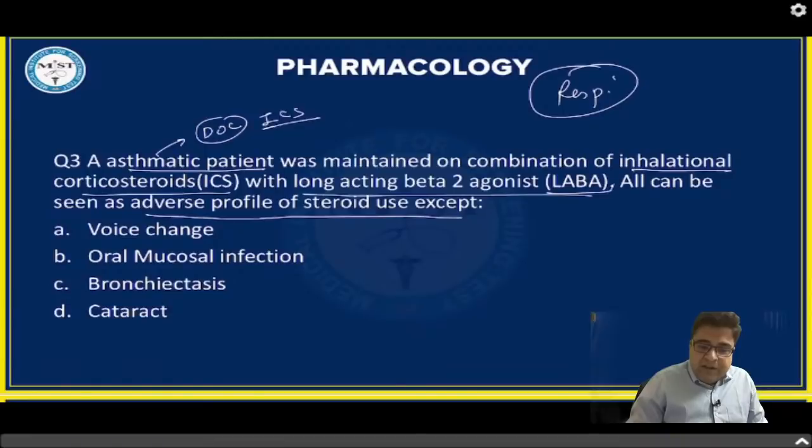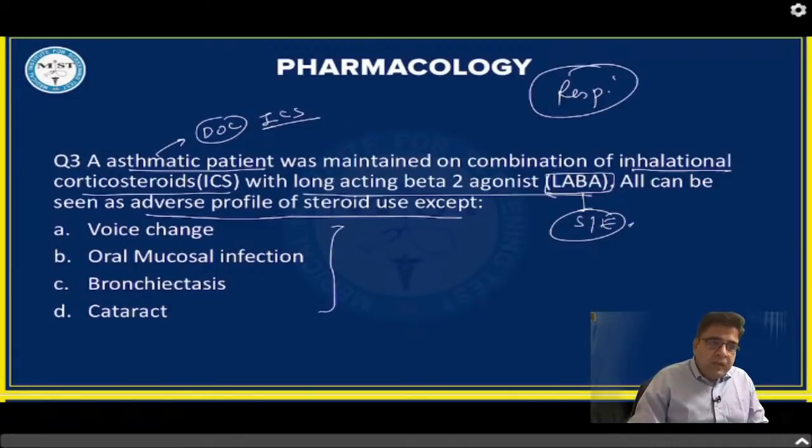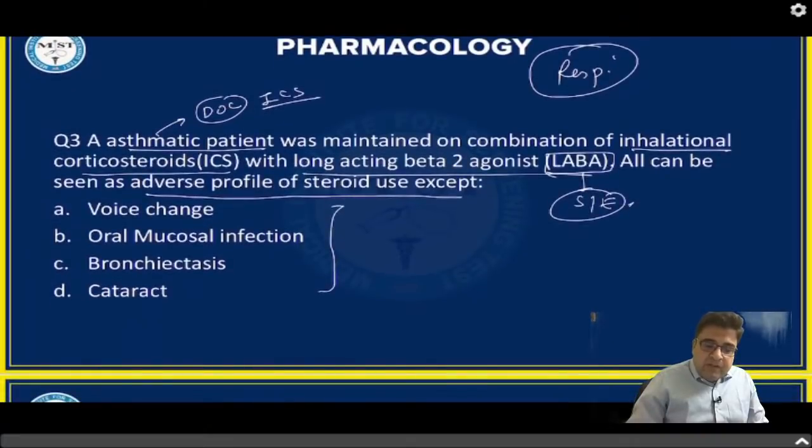So LABA drug side effects, they have already asked in the last few years. This year they might ask the side effects of inhalational steroids. So just to avoid the misfiring of the question, I suggest you read the side effects of inhalational steroids.